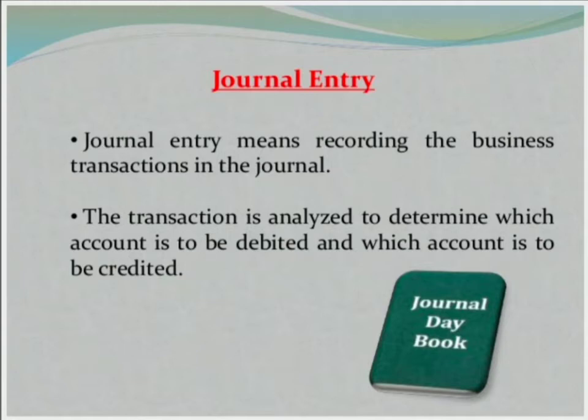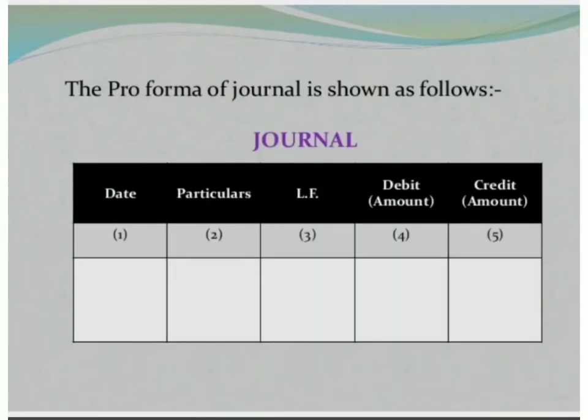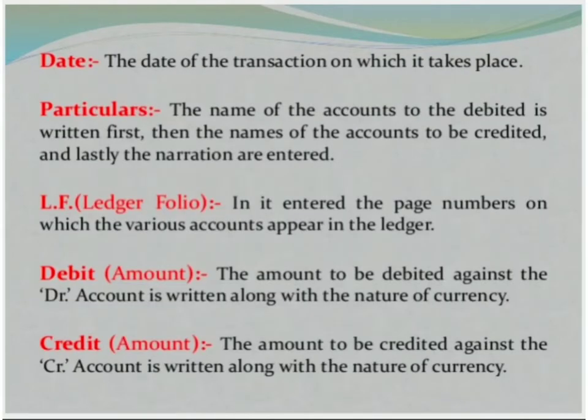Now we will see the format of journal entry. This is how the format of the journal looks. We have 5 columns: date, particulars, LF, debit and credit columns. Let us see what is recorded under each column. Under the date column, we record the date of the transaction.